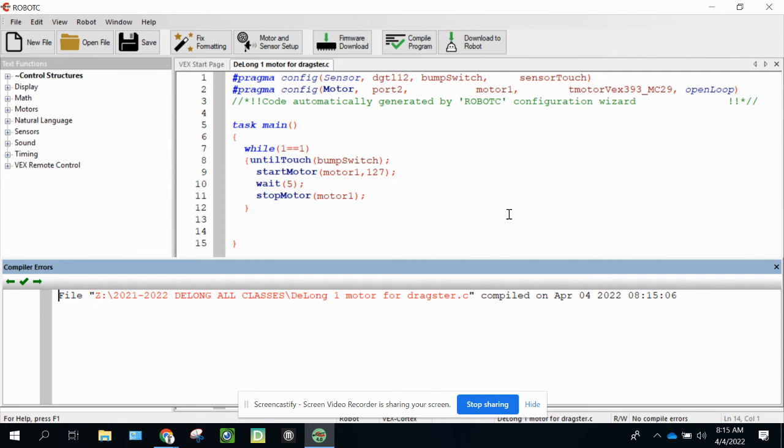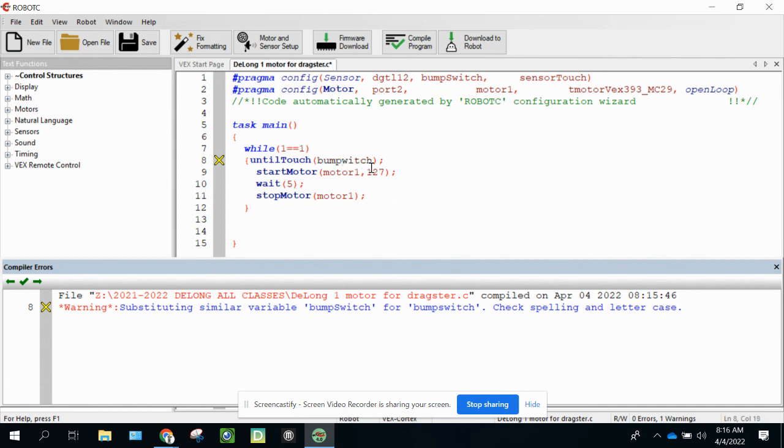So let me show you what an error might look like. Let's say we accidentally on line 8 did a lowercase s instead of an uppercase s to have it match what we put into our sensor. And we hit compile program. It's saying on line 8 there's a warning that we're substituting similar variables, a bump switch for bump switch. So it even says check spelling and check the letter case. And as soon as I come up here and change it back to what it's supposed to be, which was a capital, and hit compile program, then the error message goes away.